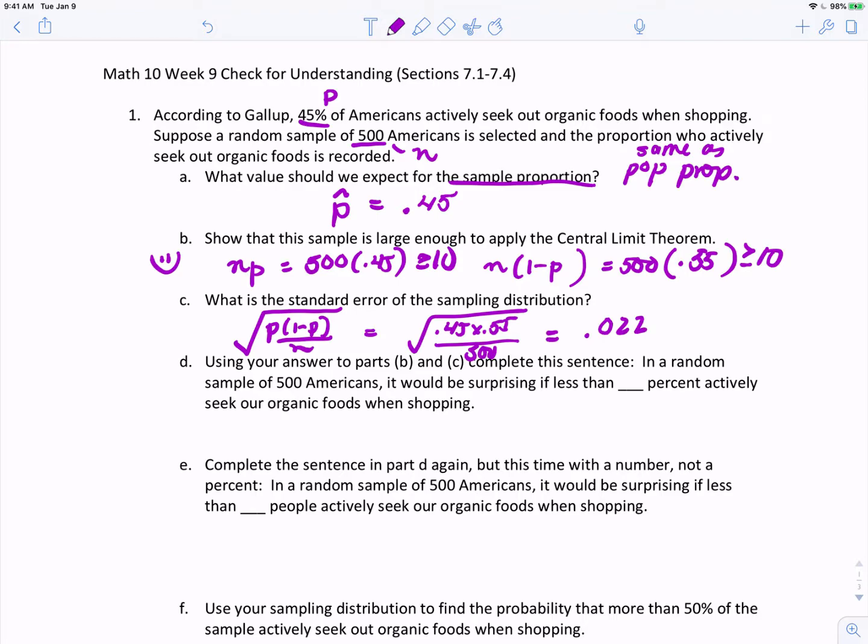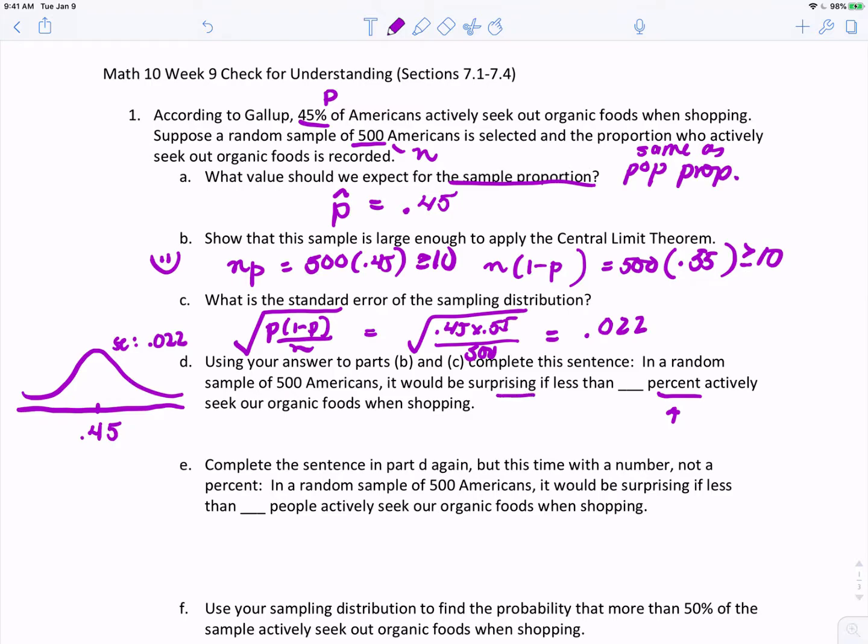Use your answers to part B and C to complete this sentence. In a random sample of 500 Americans, it would be surprising if less than blank percent actively seek out organic foods when shopping. So it's important to notice that this problem asks us to complete a sentence about a percentage. So let's go ahead and draw our picture. From the central limit theorem, we know the sample proportions will vary, but they're going to have this shape. They're going to be centered at the population proportion, and their spread is going to be 0.022, or 2.2%.